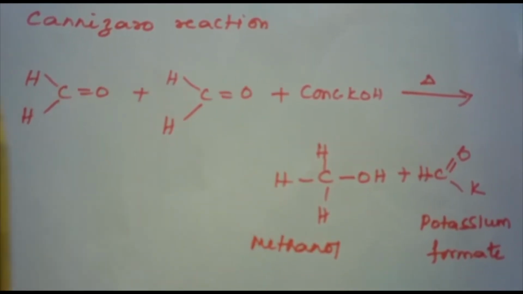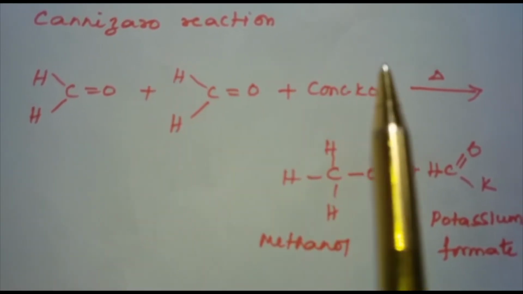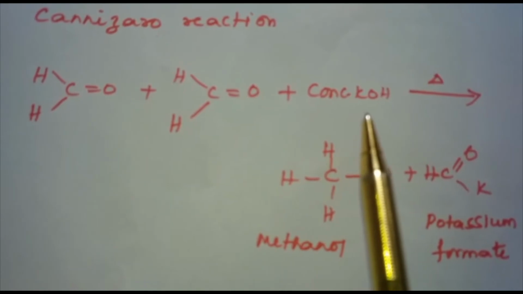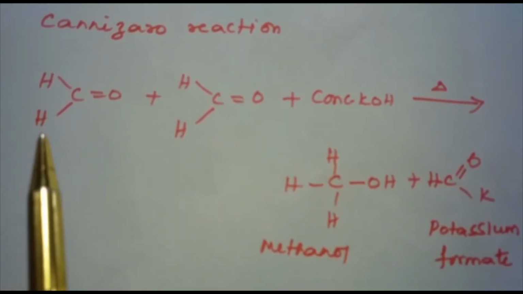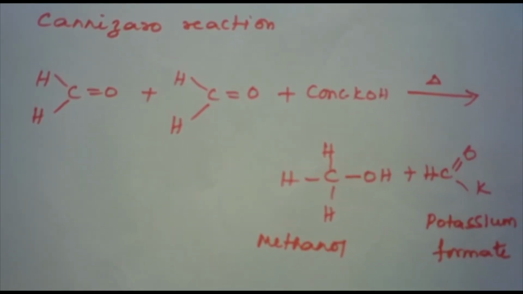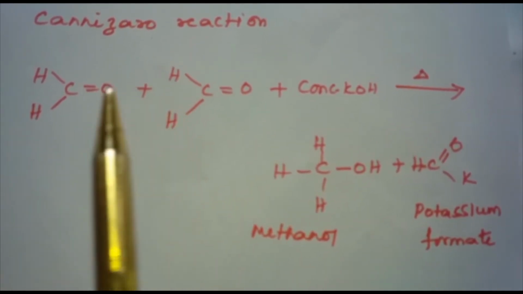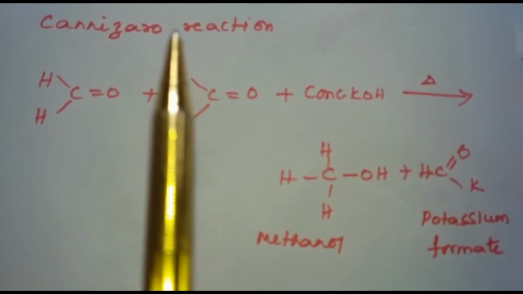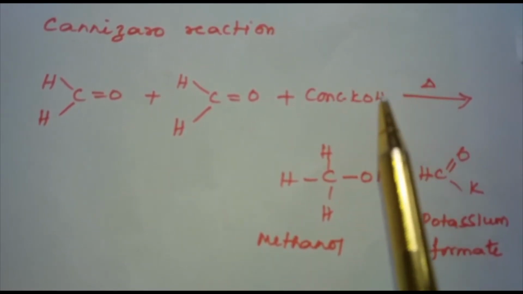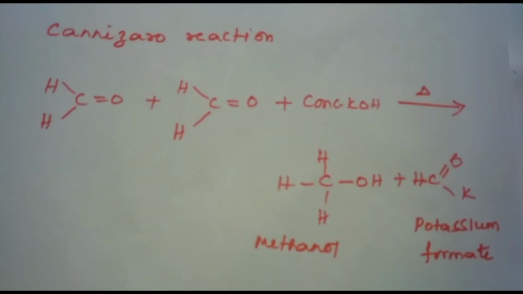Cannizzaro reaction. Aldehydes which do not have an alpha hydrogen atom undergo self-oxidation and reduction, that is disproportionation reaction, on heating with concentrated alkali. In this reaction, one molecule of aldehyde is reduced to alcohol while the other is oxidized to carboxylic acid salt. This is Cannizzaro reaction. What is the speciality of Cannizzaro reaction? Aldehydes which do not have alpha hydrogen alone undergo self-oxidation and reduction on heating with concentrated NaOH or KOH to give one alcohol and carboxylic acid salt.